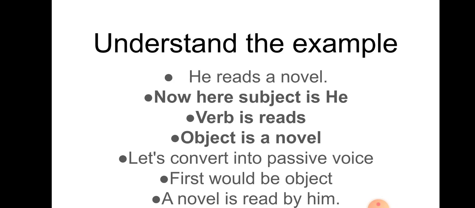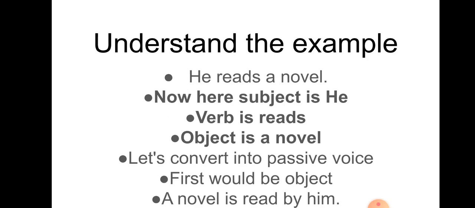Am, is, are are of present tense, was and were of past tense. So according to tense, you have to write the to be verb form. Here the sentence is in simple present tense, so we will surely use a present tense verb, means am, is, are.